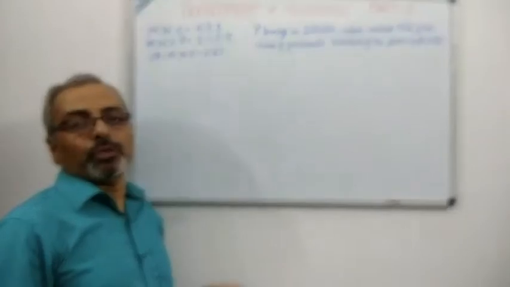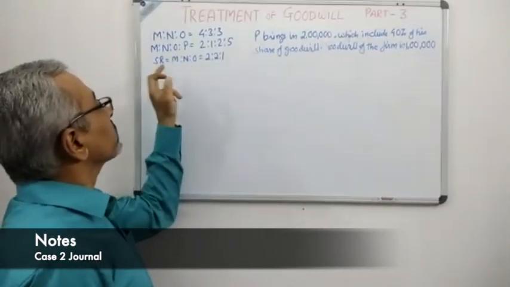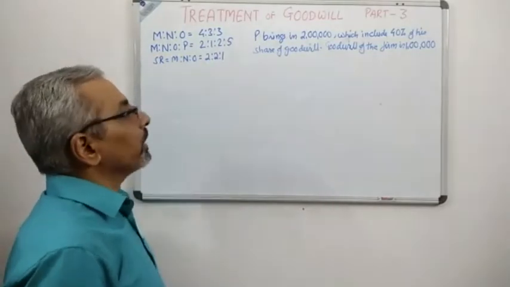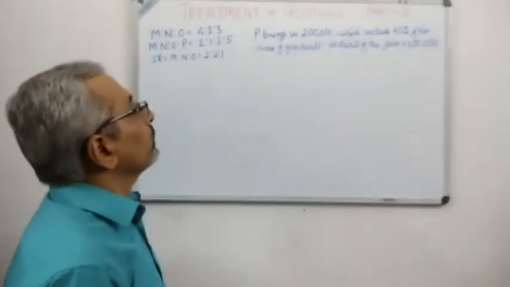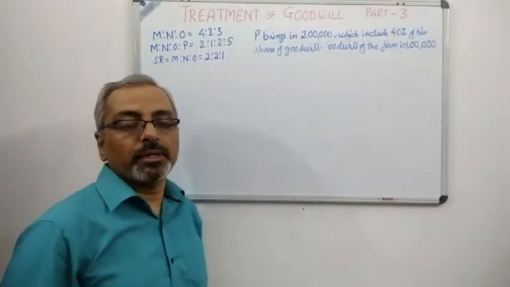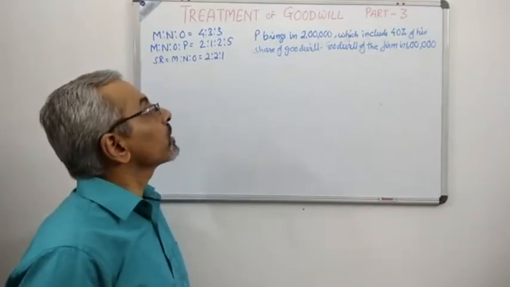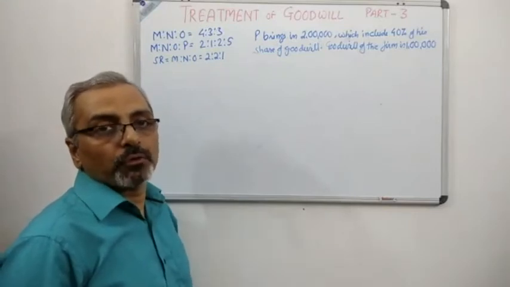Now let us move on to the next part of the sum. After calculating the new profit sharing ratio as 2:1:2:5 and the sacrificing ratio among M, N and O, the old partners, as 2:2:1, now we'll go ahead with the journal entries and understand it. The information given is P brings in 2 lakh, which includes 40% of his share of goodwill. That means 2 lakh includes 40% of his share of goodwill.